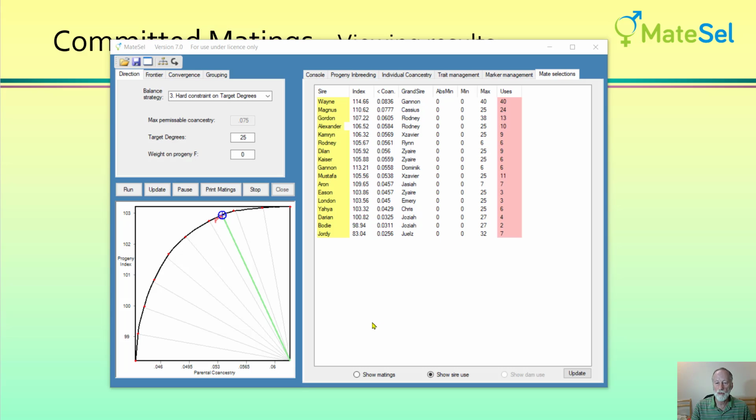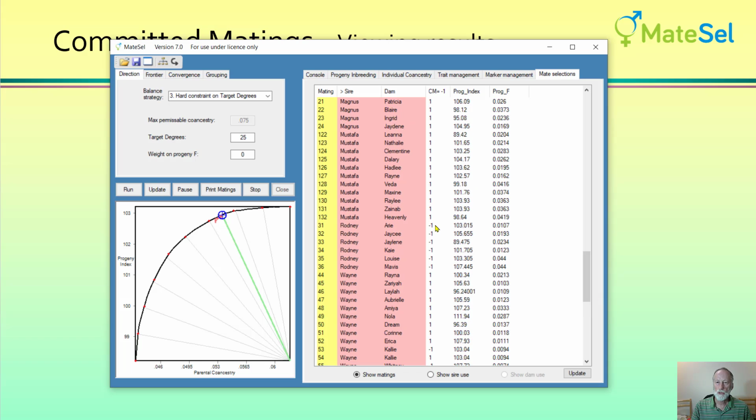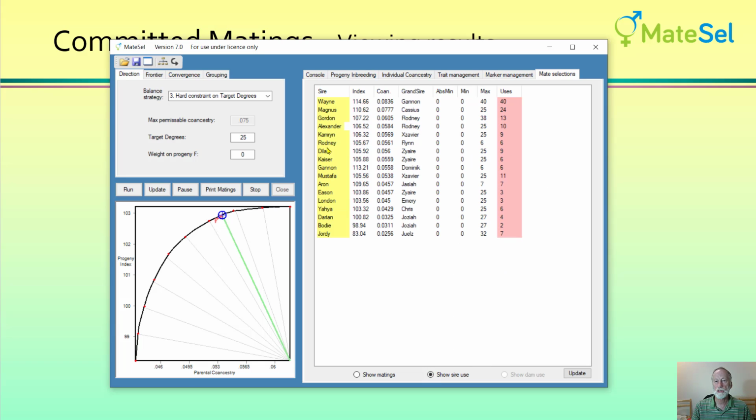And we can see that if we look at the actual matings and we sort on sire, and we go down to Rodney, and we'll see that CM equals -1 is in the list, committed matings equals -1, and if you read the manual, -1 is the tag that this is a committed mating. So there's Rodney, all his 6 matings are committed matings, and that is why when we show sire use, his max use in actual fact is the 6 matings that are in the CommittedMatings.txt file, because he's not listed as a candidate in the main data file.